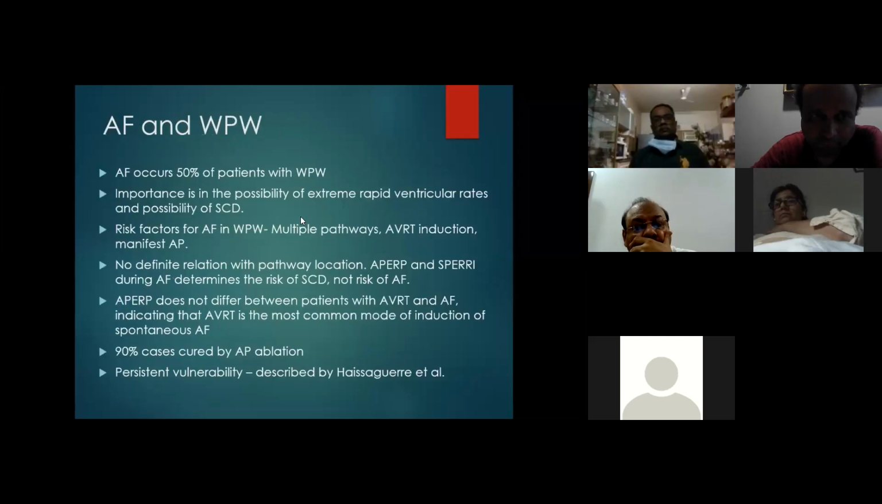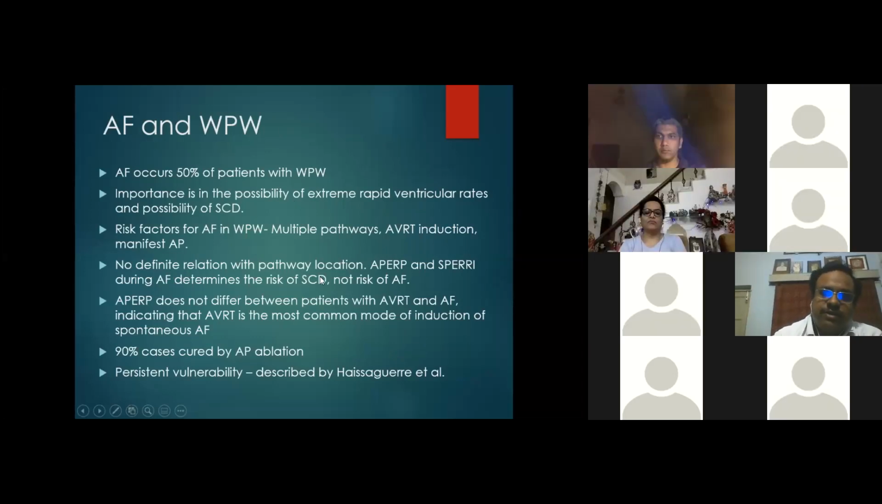Now, this is actually the same only. AF can occur in 50% of WPW. As risk factors, we have seen that it can be multiple pathways, AVRT induction and manifest accessory pathway. But there is no definite relationship with the pathway location.